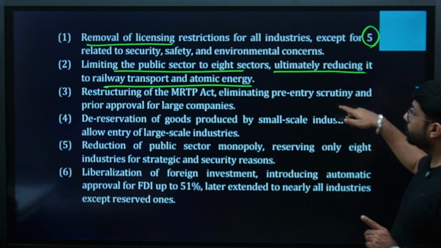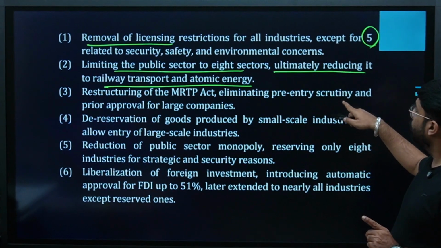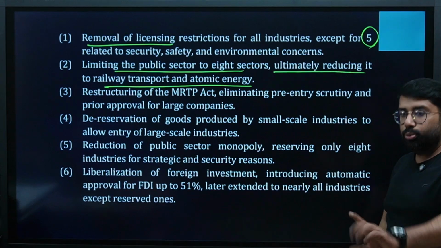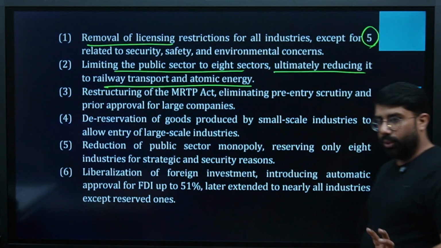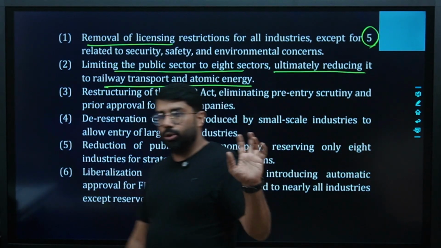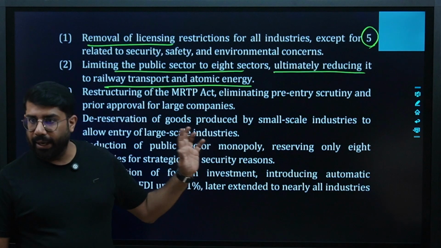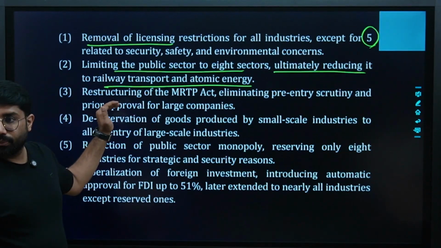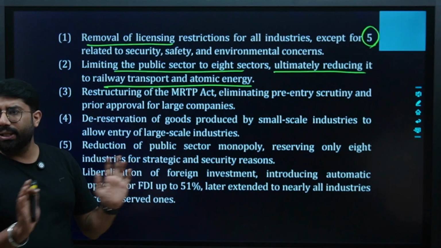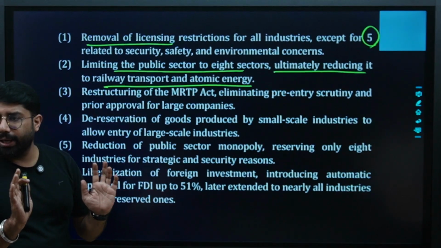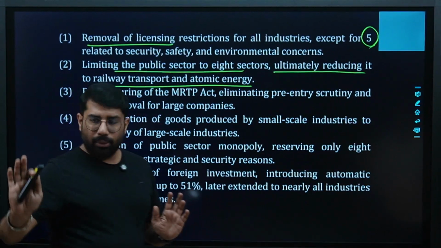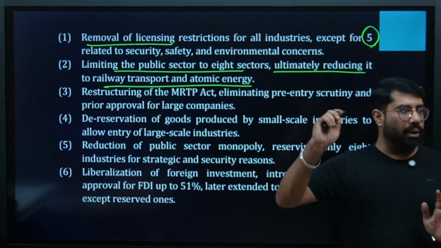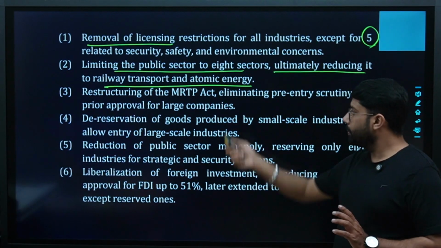Except for? Except for? Yes, I understand that, it will say 18 there. Yes, it is like that only. Before it was made 5, and then the number 18 had come. I understand that. So that is the number of industries. Basically, the licensing was made to 18 industries only. He is saying it right, not wrong. Reservation was for 18 industries only. Are you clear? After that, which was brought to 5.